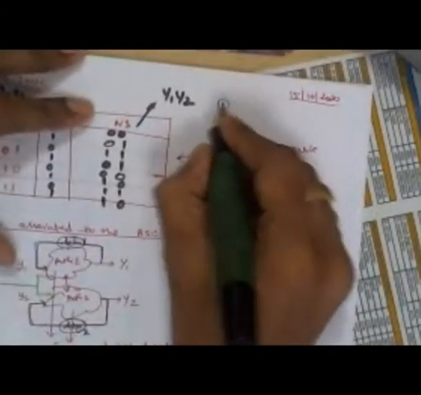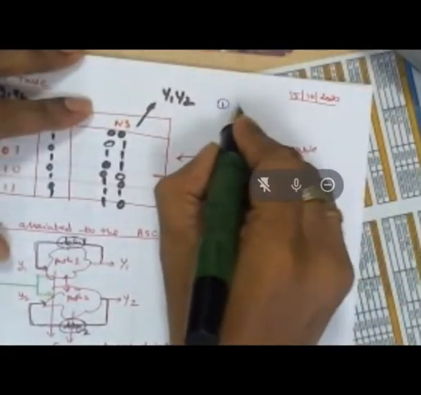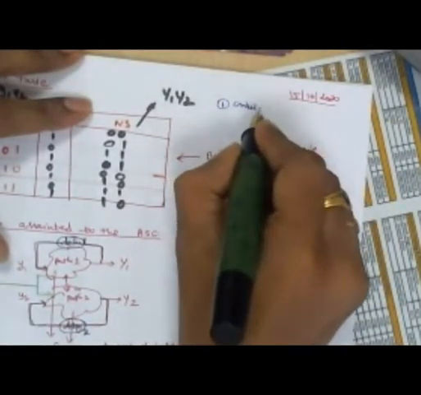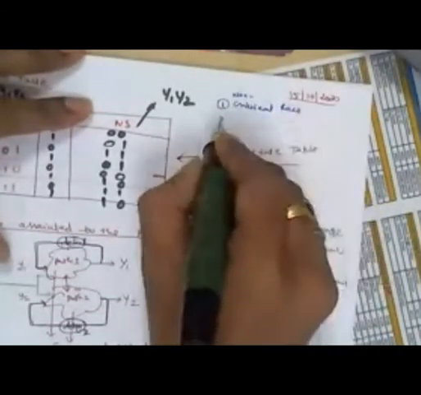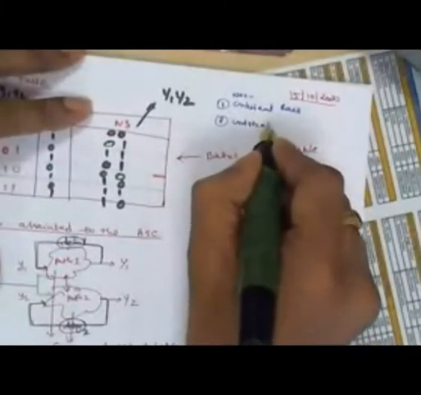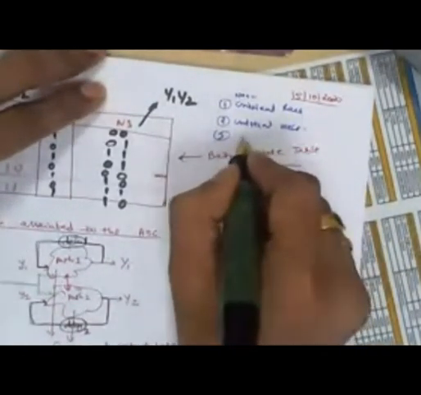So one is the non-critical race, another one is the critical race. The third one is a cyclic race or oscillation.